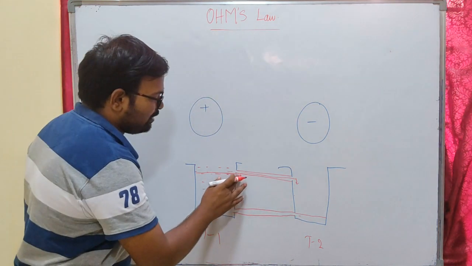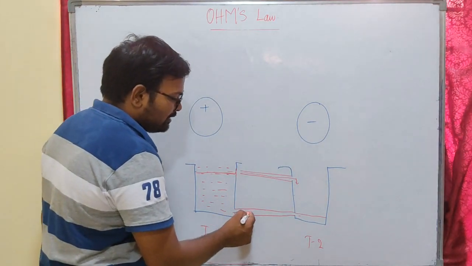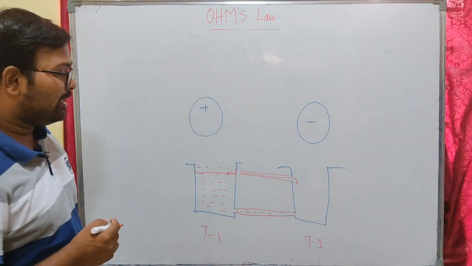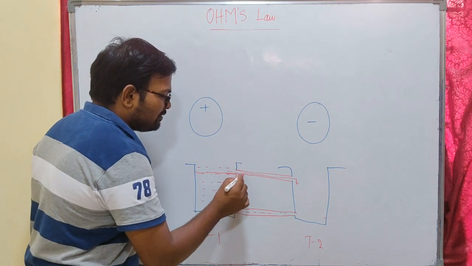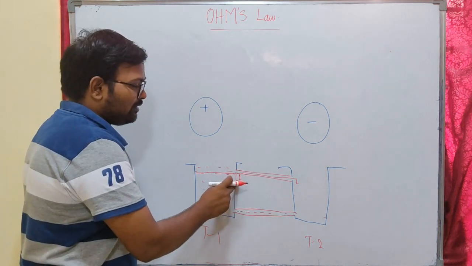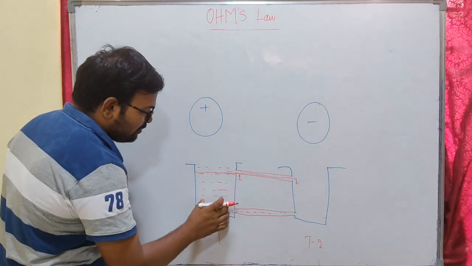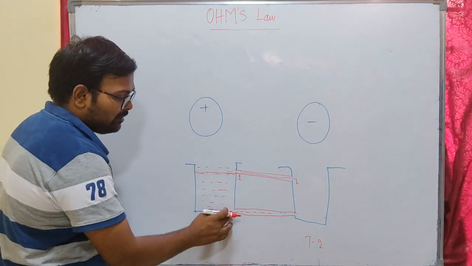Okay, instead of keeping the hole here, if I keep the hole here, what happens? The water in tank 1 will start flowing to tank 2. And you can observe that the pressure of water in the first case is less compared to the pressure of the water in the second case, because the whole potential energy of the water in the first tank will be applied here.